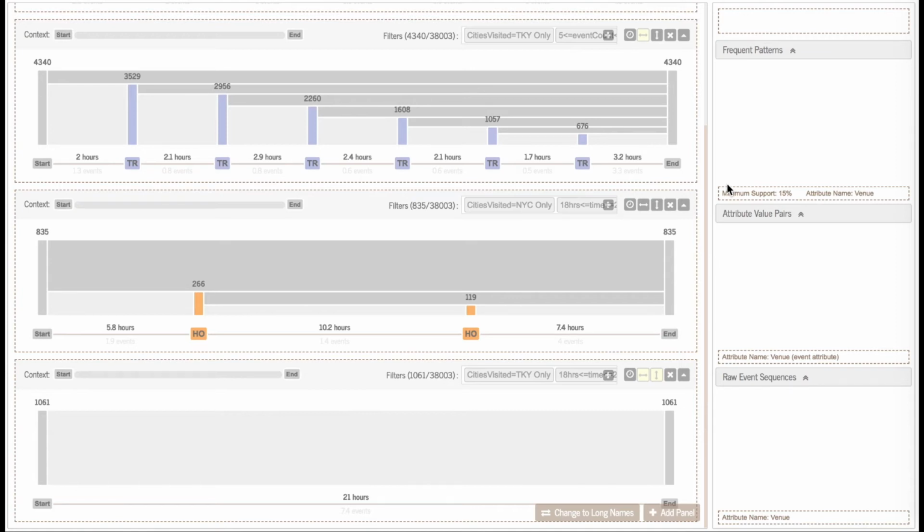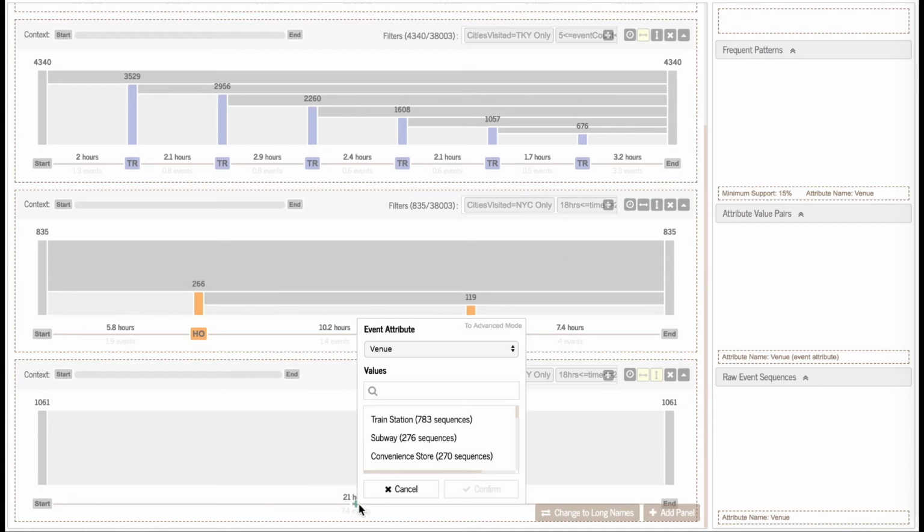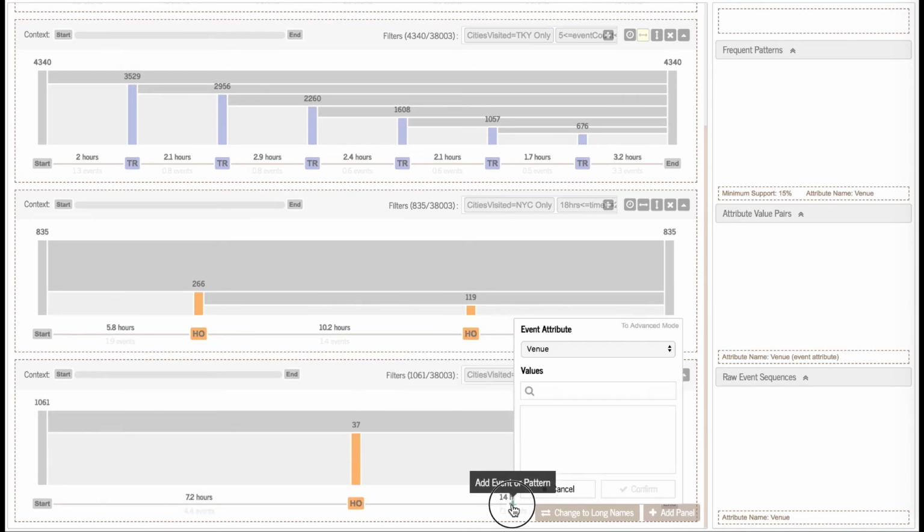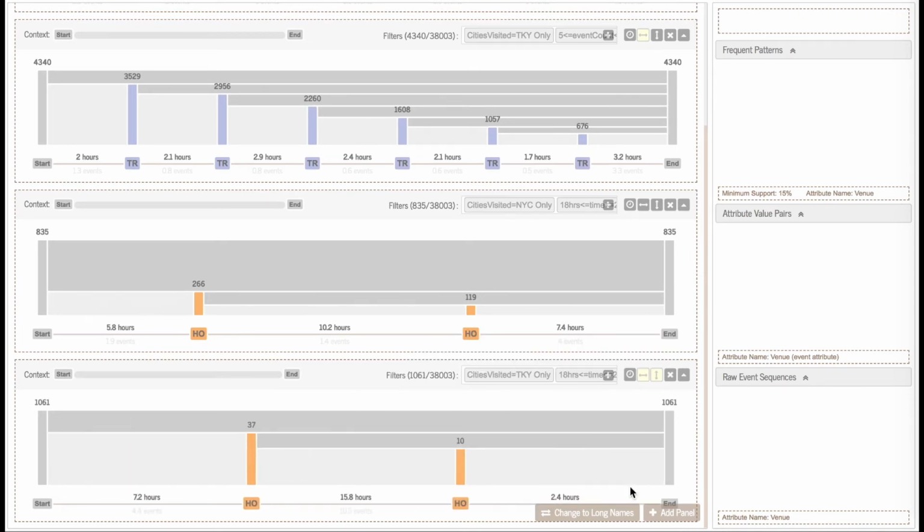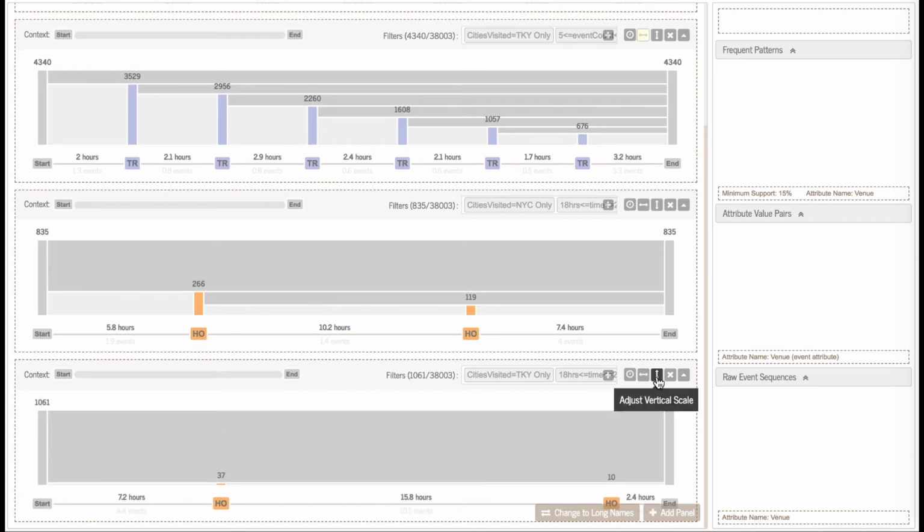She wonders what is the average duration between two home events in the Tokyo panel, so she inserts the two events to the panel. The average duration between the two home events is 15.8 hours. She's thinking whether it reflects the long working hours in Japan.